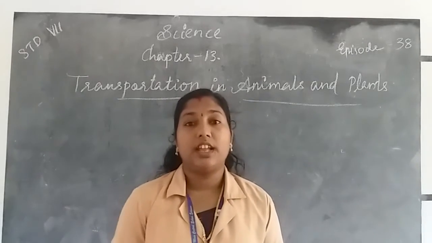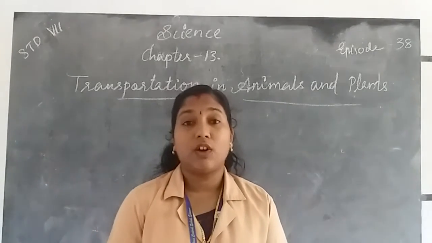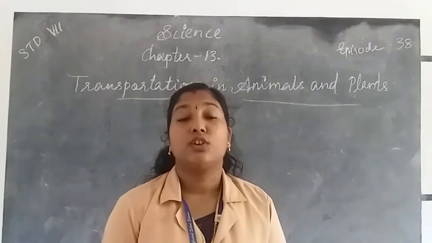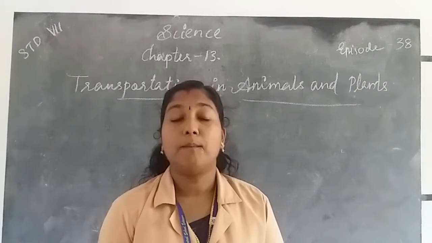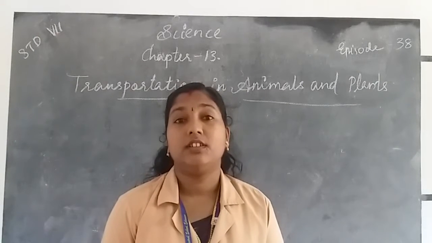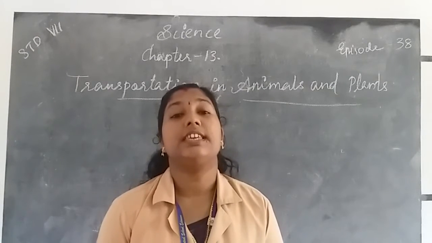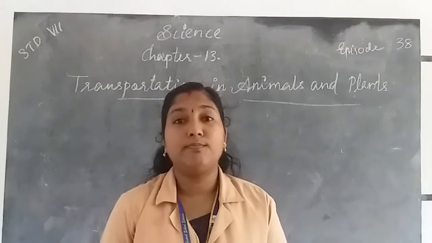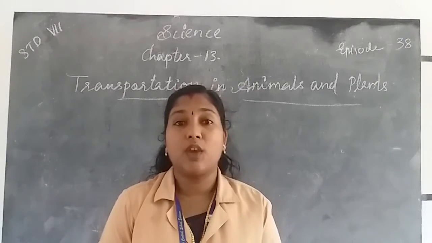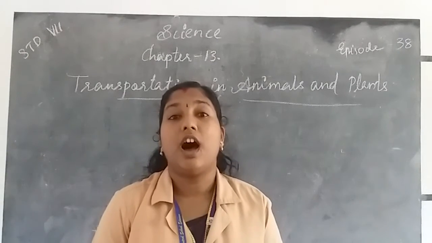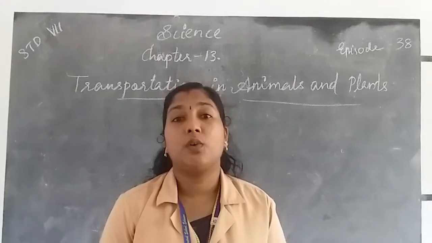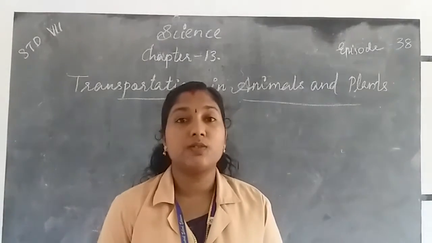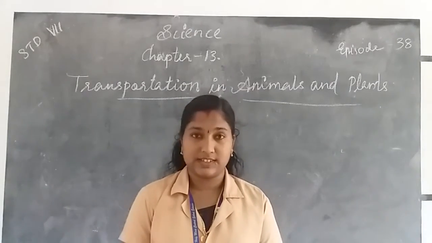Then we learned about platelets. The platelet cells help to clot the blood. Otherwise, what happens if the blood is not clotted? The whole amount of blood present inside our body, inside the blood vessels, would flow out, so it will cause death. So all these things we learned in the previous class.